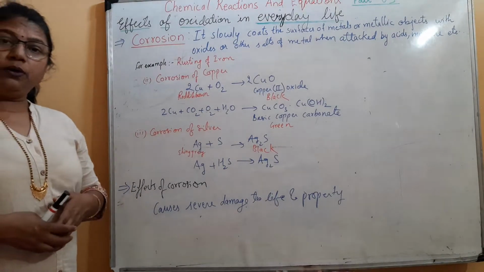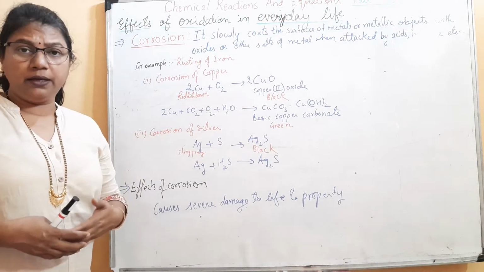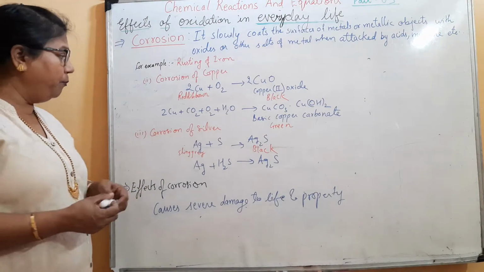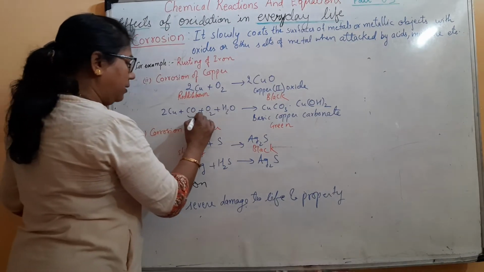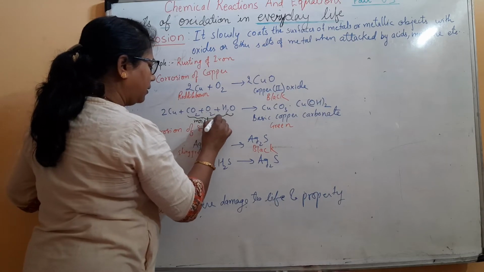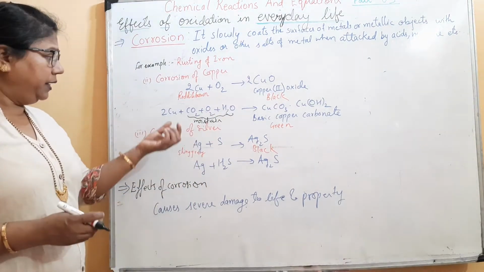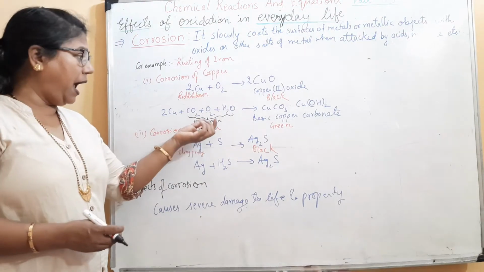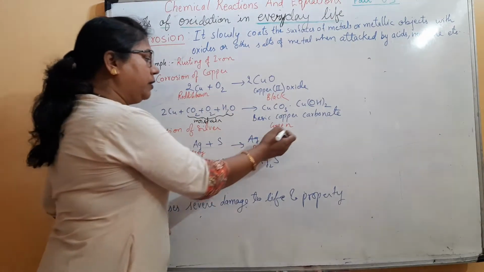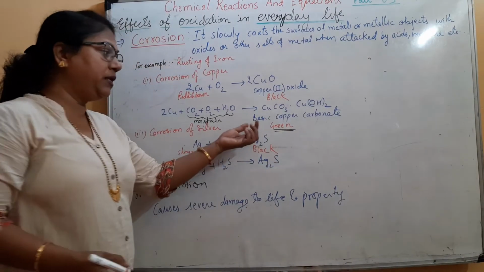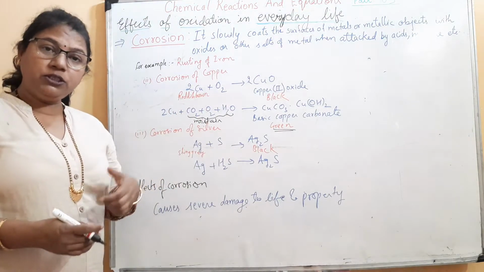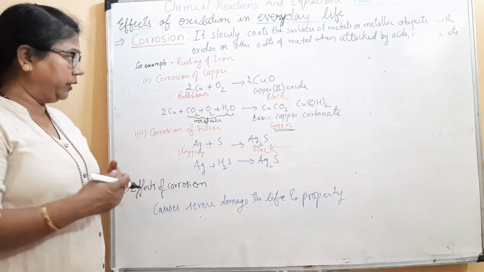Copper also loses its shine and the surface gets tarnished when exposed to moist air, which contains dissolved carbon dioxide and oxygen, and this leads to the formation of a green patch called basic copper carbonate. So these are the two ways by which copper is corroded.